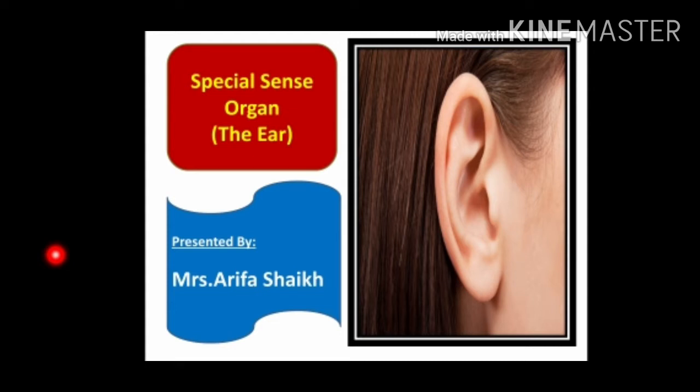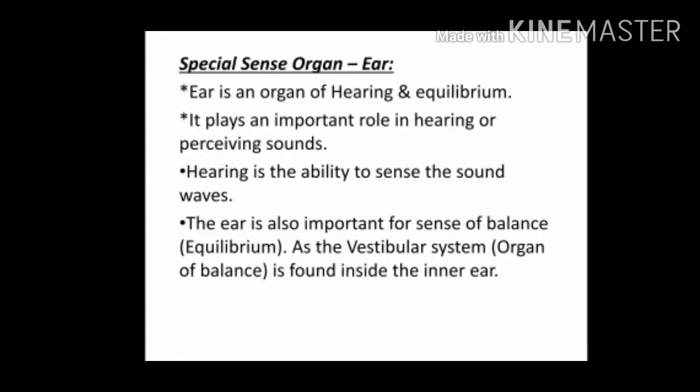In today's video, you are going to learn about a special sense organ, the ear. The ear is a special sense organ. It is an organ of hearing and equilibrium. Equilibrium refers to balance. It helps in maintaining body balance. It plays an important role in hearing or perceiving sounds. Hearing is the ability to sense sound waves. The ear is also important for the sense of balance, that is equilibrium, as the vestibular system, the organ of balance, is found inside the inner ear.